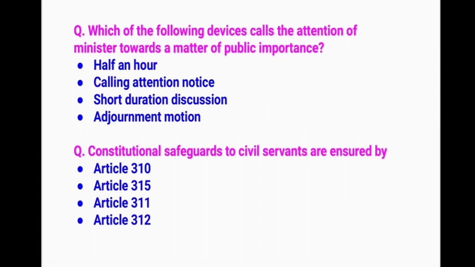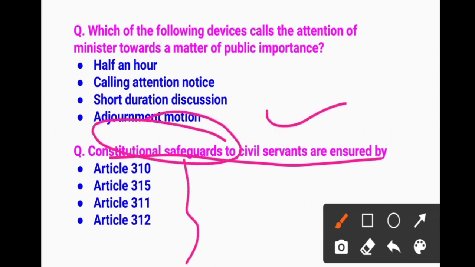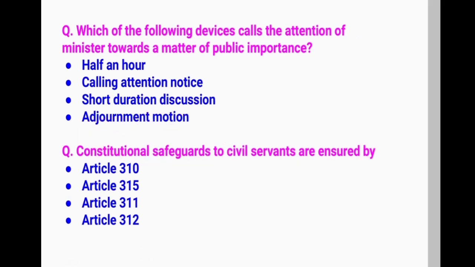Then the next question: constitutional safeguards to civil servants are ensured by which article? Your article is Article 311.